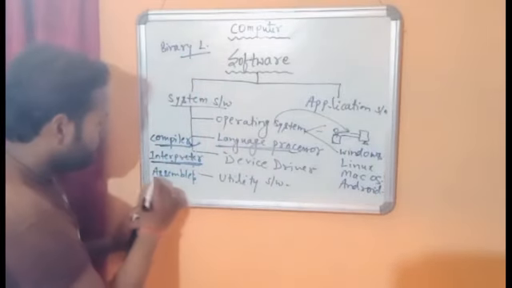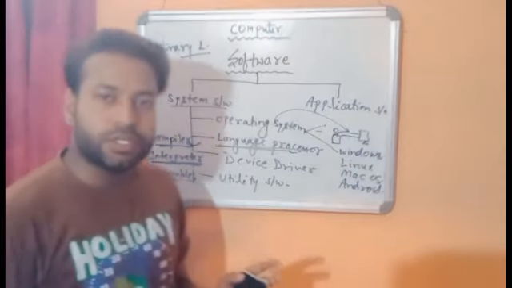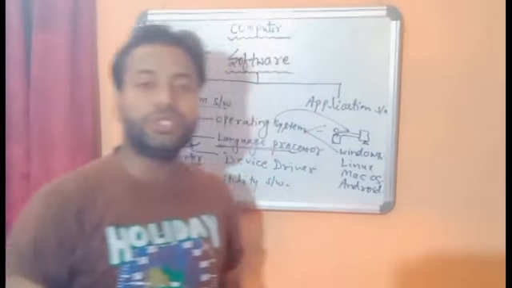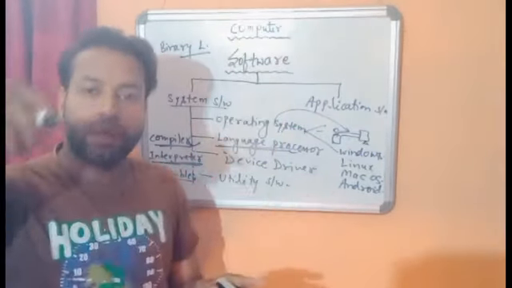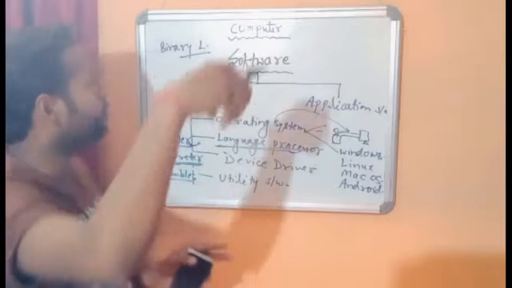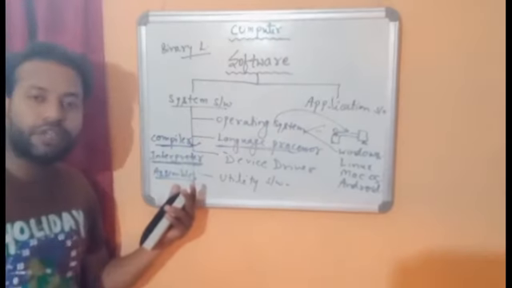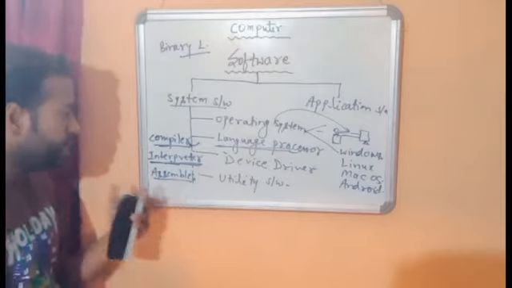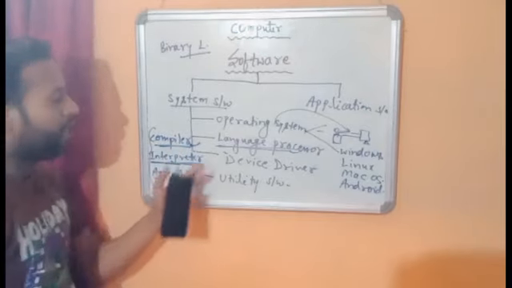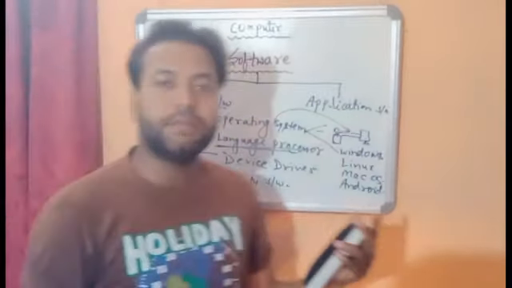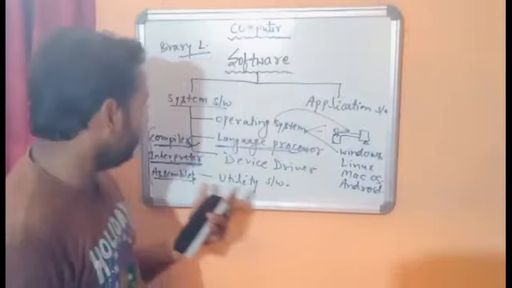Next, what is assembler? Assembler is also a translator which is used to translate assembly language to machine language and machine language to assembly language. So these are the three language processors used in the computer according to different needs.